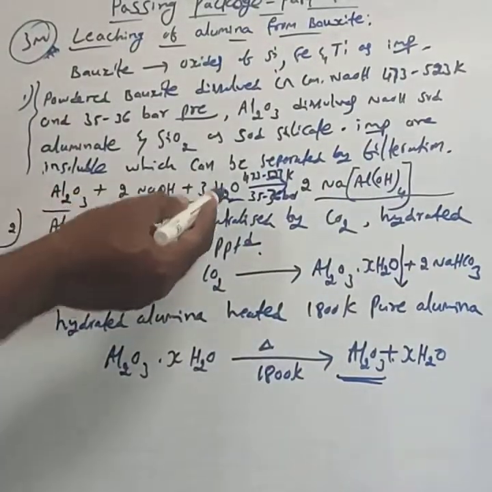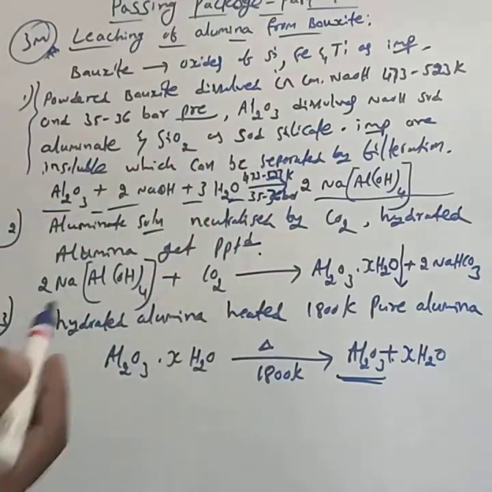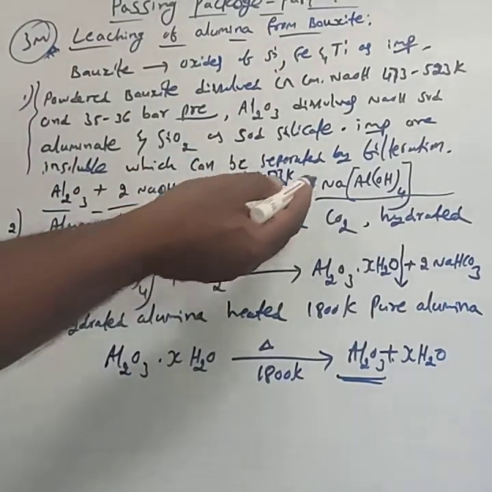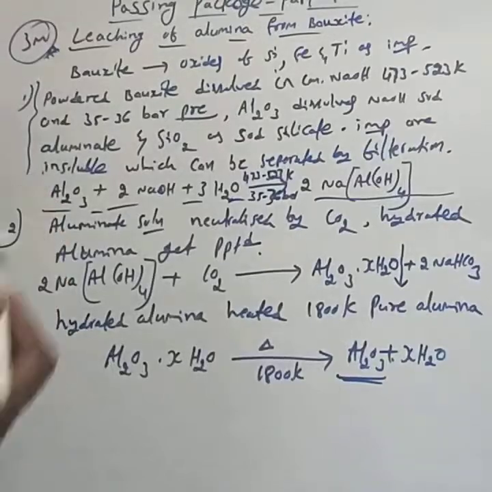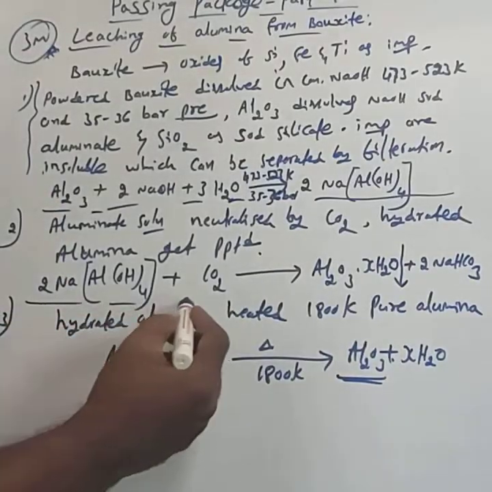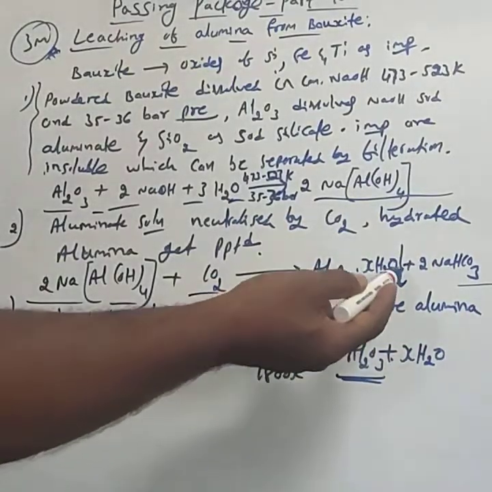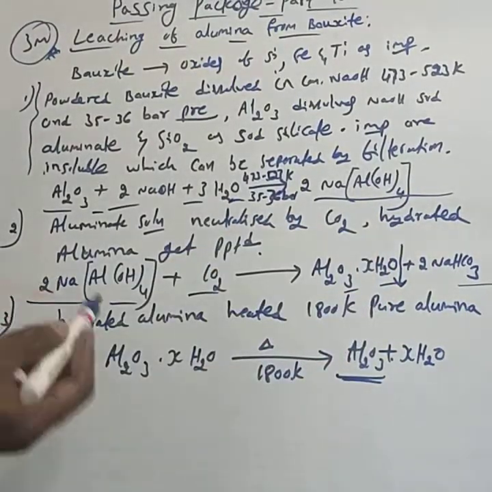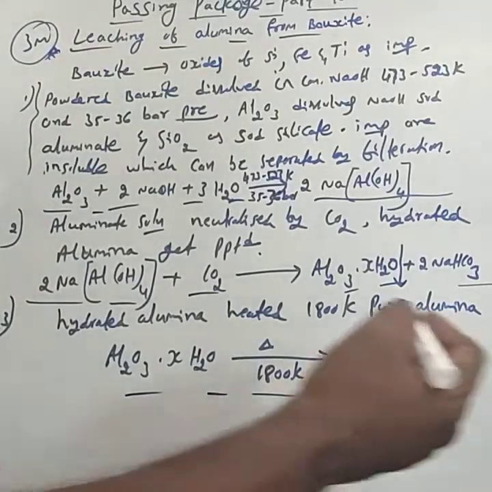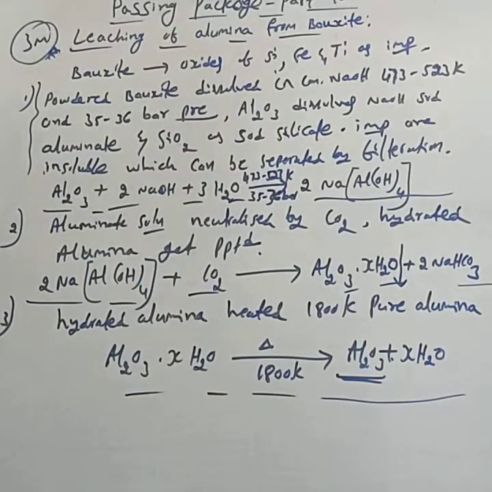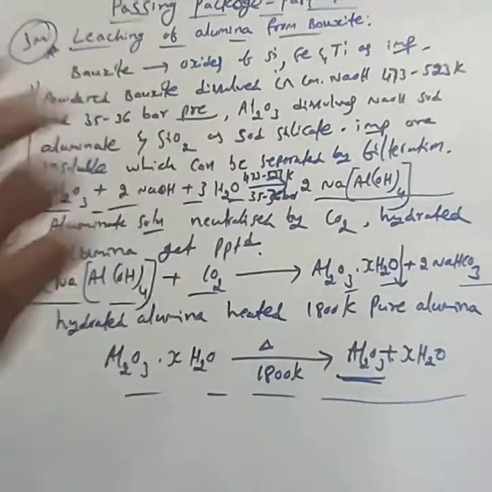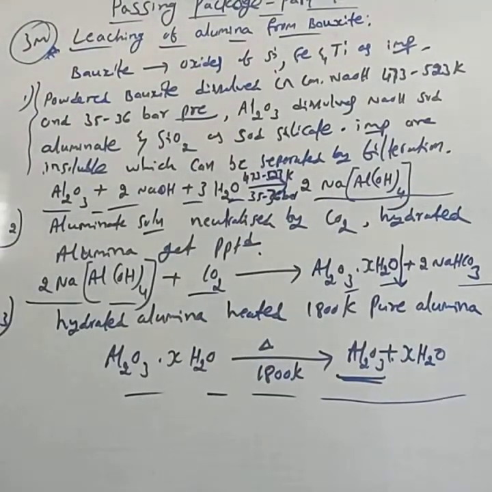Al2O3, 2NaOH, 3H2O, 473 to 523 Kelvin, 35 to 36 bar pressure, 2Na[Al(OH)4]. This step carries 1 mark. Then 2Na[Al(OH)4] neutralized by CO2 forms hydrated alumina, which gets precipitated. This step carries 1 mark. Finally, hydrated alumina heated to 1800 Kelvin gives pure alumina. Please practice these equations as they are, and copy them as they are, then you get the 3 marks.